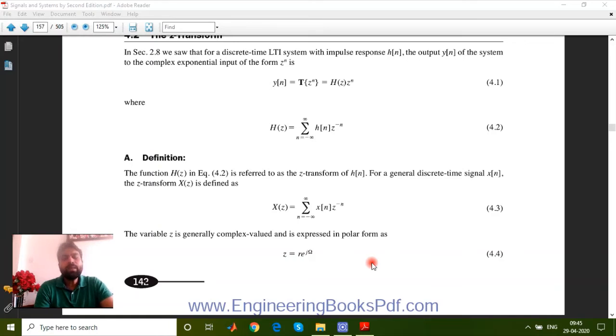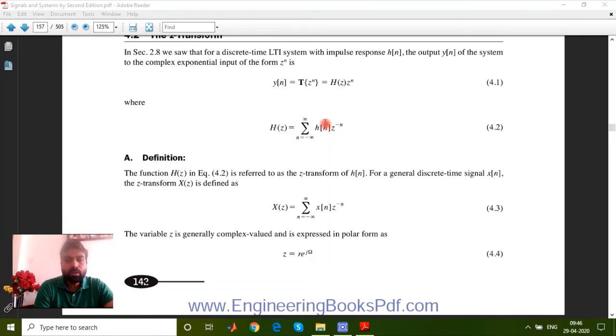By the simple definition, the Z transform of any sequence h[n] can be determined with the help of this relationship. Here H(z) means now the domain is represented in terms of z. This H(z) can easily be determined with the help of summation, taking all possible limits from minus infinity to plus infinity, h[n] z raised to the power minus n.